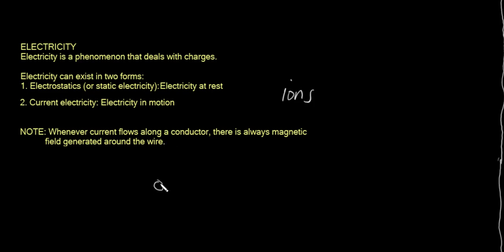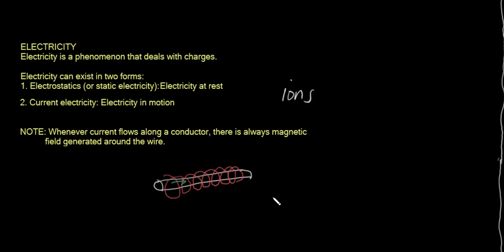For instance, if this is a piece of conductor this way, and current is flowing within this conductor in this direction, it has been observed that there will be magnetic fields generated all around this conductor as the current is flowing inside it. This concept tells us that current and magnetism are interrelated.